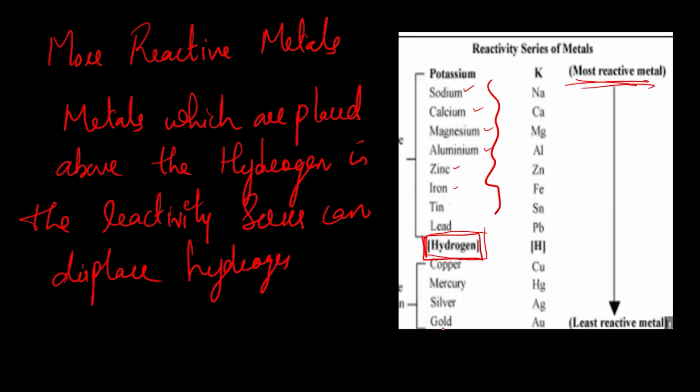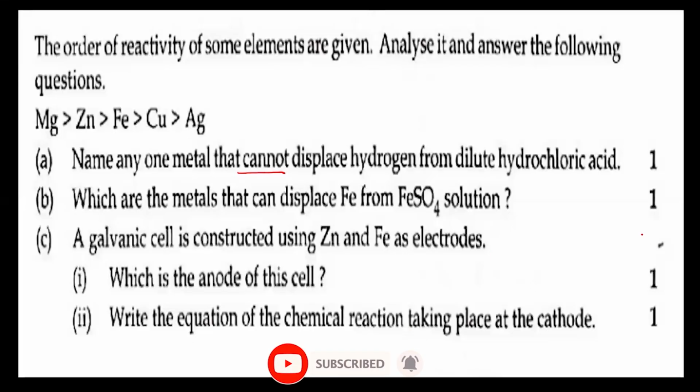Below hydrogen are copper, mercury, silver, and gold. They are less reactive than hydrogen, so they cannot replace it, and hydrogen gas cannot be produced from these metals. So you can either write copper or silver. Any one metal is asked, so both answers are correct.